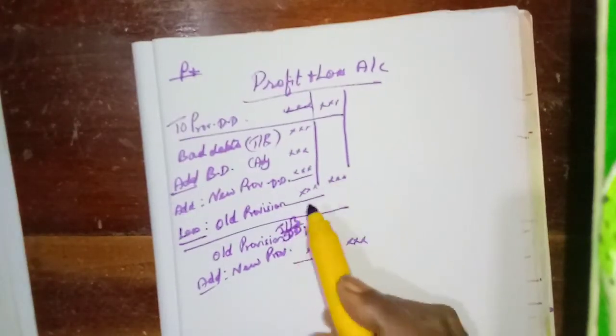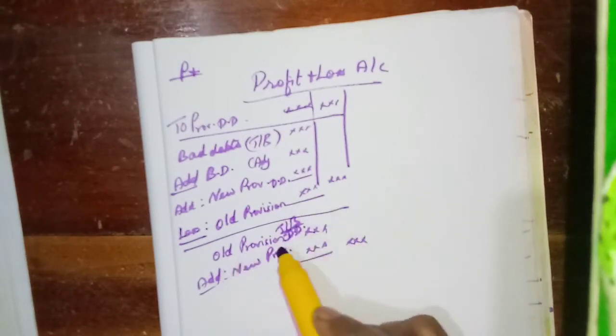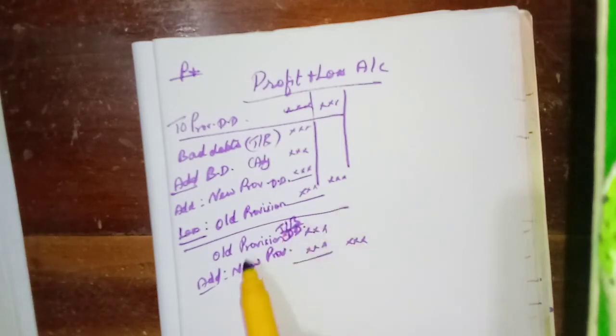Even if we adjust this one along with this one also, no problem. But the old provision for discount on debtors is given clearly in the trial balance, so we can do it separately with the new provision for discount on debtors. Old provision plus new provision, we will add and write that amount in the outer column. Then how will it be treated in the balance sheet?